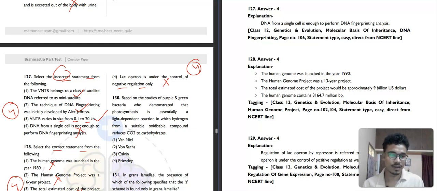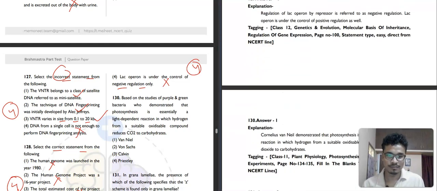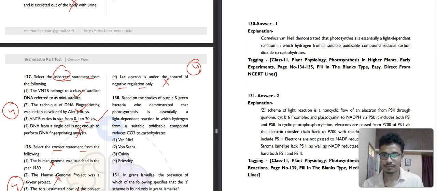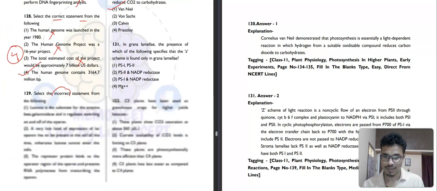Then question number 130. It is saying that based on the studies of purple and green bacteria, who demonstrated that photosynthesis is essentially a light dependent reaction in which hydrogen from a suitable oxidizable compound reduces CO2 to carbohydrates. So it was discovered by that famous scientist Van Niel. Our first option will be our correct answer for this question.